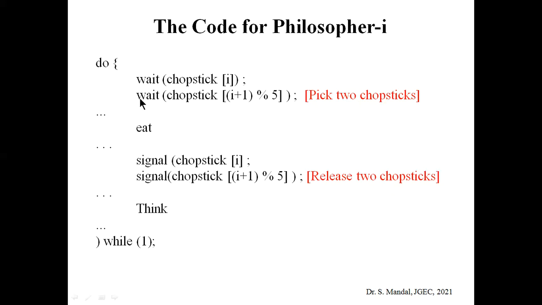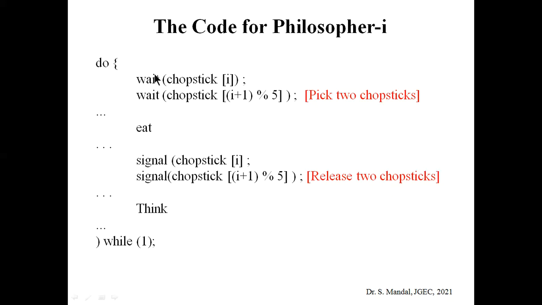And after the release of the respective chopsticks, the philosopher i starts to think again. We already know that in case of the dining philosopher problem, there are only two possible functions that can be performed by the respective philosopher. One is eat, one is think. So during thinking no chopstick is used, and during eating two chopsticks are used.